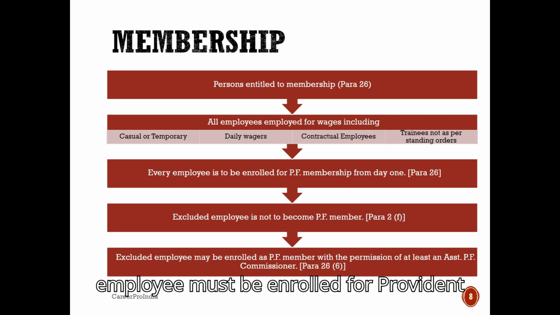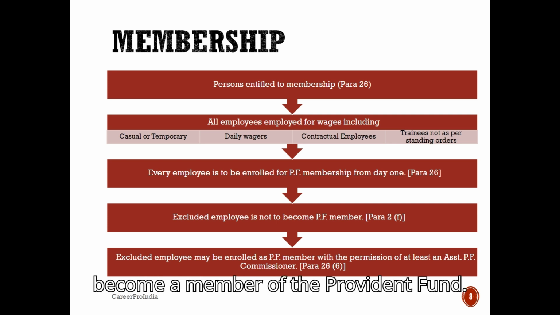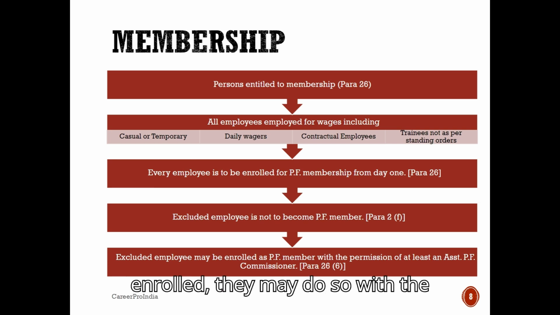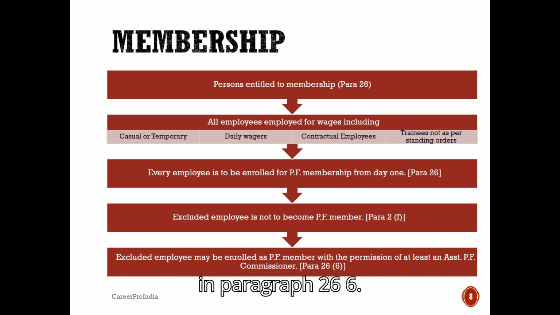Every eligible employee must be enrolled for Provident Fund membership from day one. However, an excluded employee, as defined earlier, is not required to become a member of the Provident Fund. If an excluded employee wishes to be enrolled, they may do so with the permission of at least an Assistant Provident Fund Commissioner, as outlined in paragraph 26(6).